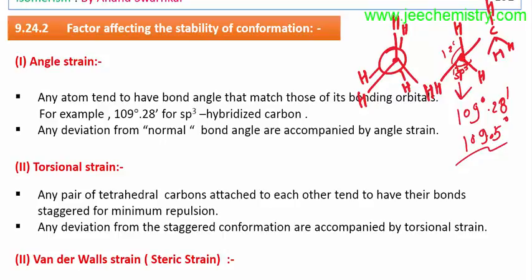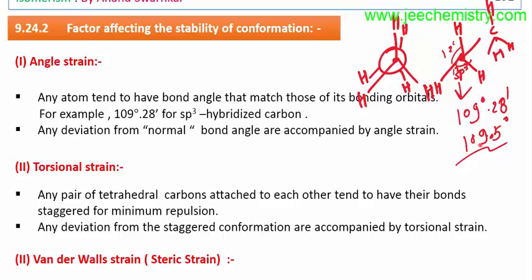They are 120 degrees, which means there is a deviation from the ideal angle. The ideal angle should be 109.5 degrees, but there is a deviation from the ideal bond angle. That deviation is called the angular strain. It arises from any attempt to have a bond angle that does not match that of its bonding orbital. For example, for an sp3 hybridized carbon atom the angle should be 109.5 degrees. Any deviation from the normal bond angle is accompanied by angular strain.